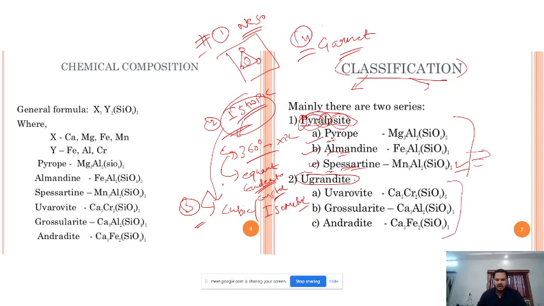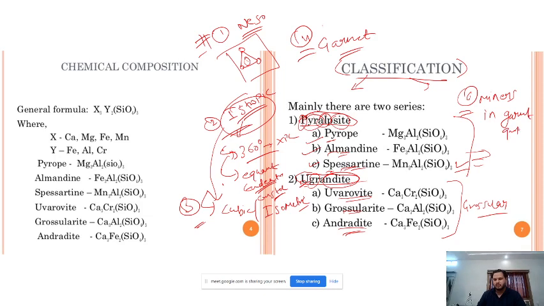Then this is the ugrandite series. In this, U is for uvarovite. This G is for grossularite, or we also call it grossular. All right, and then this andrite is nothing but andradite. So these are the 6 minerals in the garnet group.